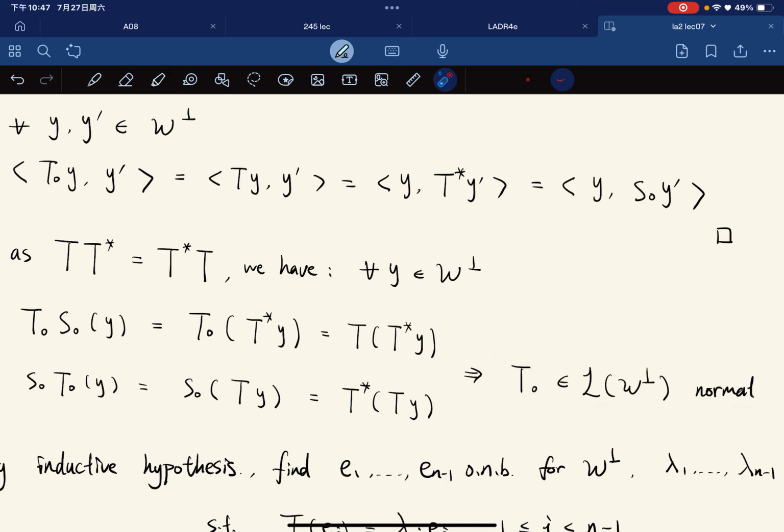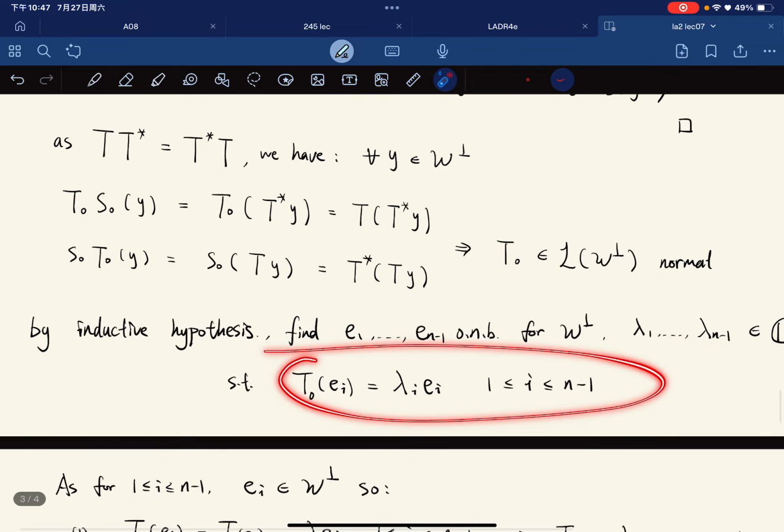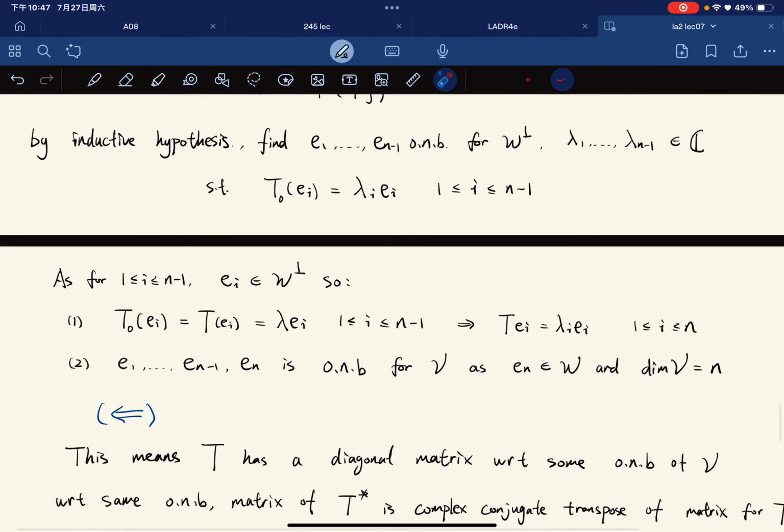Okay, what we see is we can just apply the induction hypothesis, right? We just apply induction so that we can find E1 to E n minus 1 and lambda 1 to lambda n minus 1, such that blah, blah, blah, blah. And now, same as the case in the real case, we just pass it back. We just do the exact same reasoning.